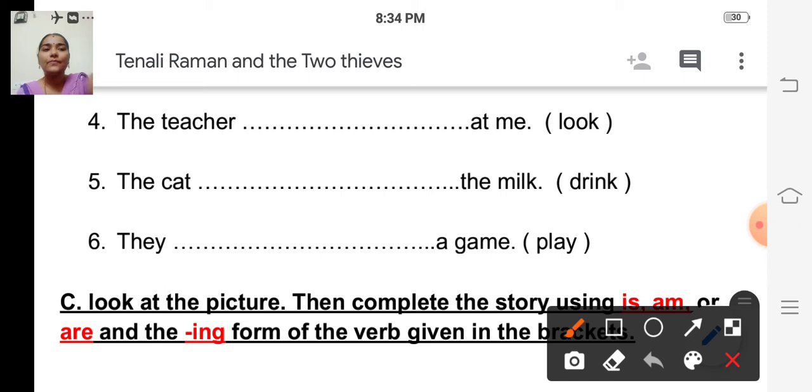Fourth sentence. The teacher dash at me. The verb is look. The teacher is one person, so it is singular. So what do we have to use here? Is. The teacher is, and the ing form of the verb look, looking.